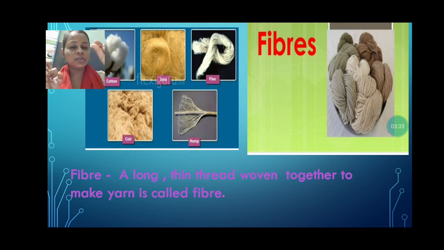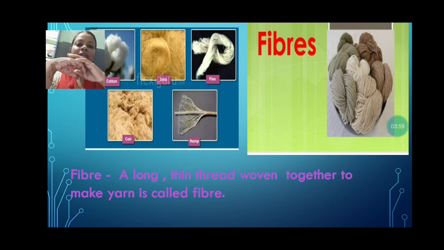That is the smallest unit of our clothes. If your clothes sometimes are torn, then if you see some threads coming out, that is known as fiber. Okay, and this is the smallest unit of the clothes, from which the clothes are made. So fiber is a long thin thread woven together to make yarn.